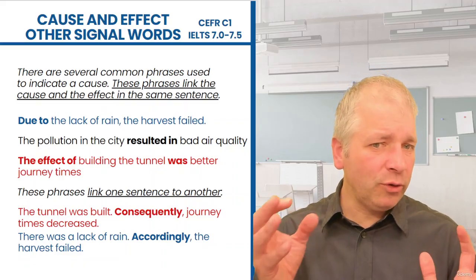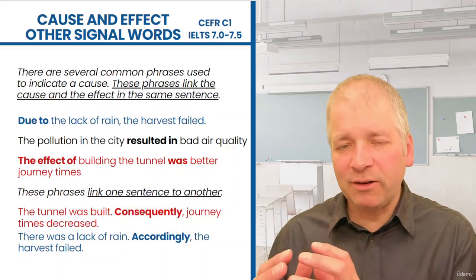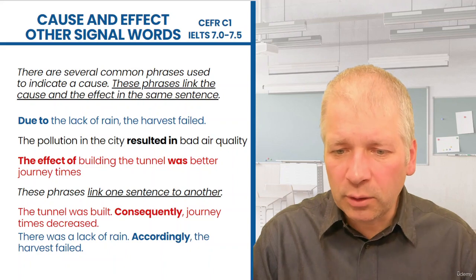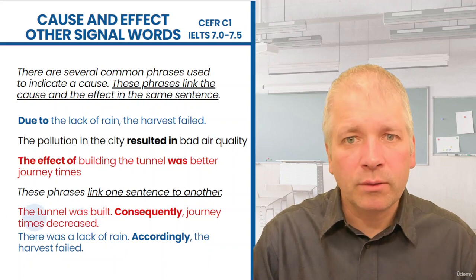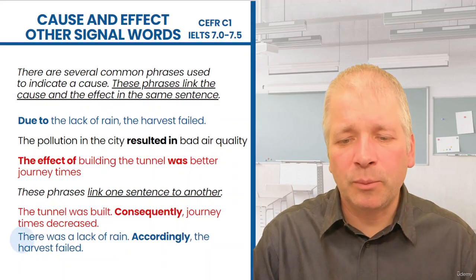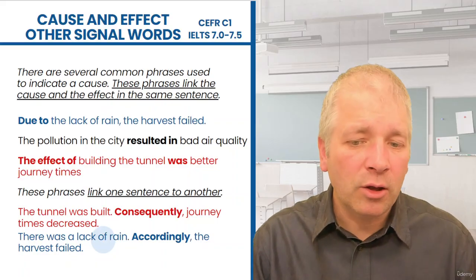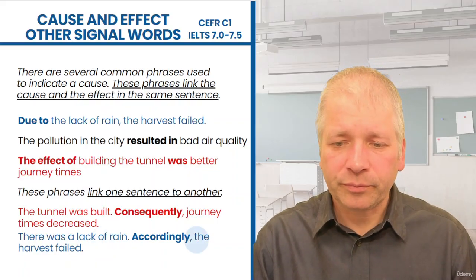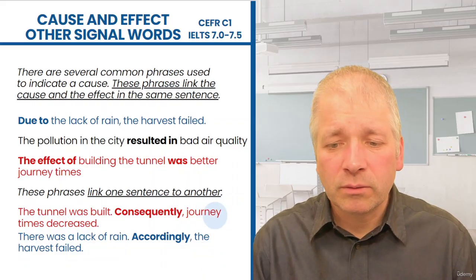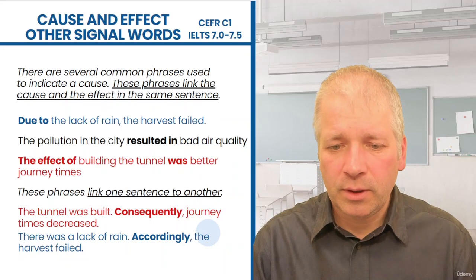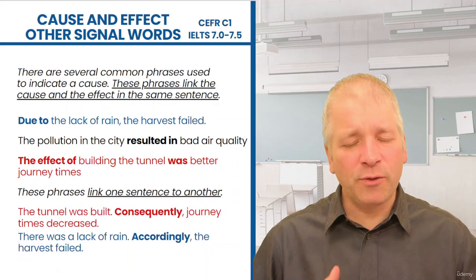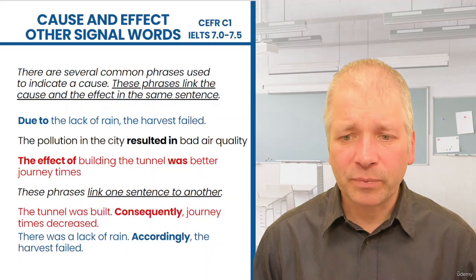Here we cannot reduce the cause into a noun phrase or the effect into a noun phrase. We have to have a full clause. The tunnel was built. Subject, verb. There was a lack of rain. Subject, verb, and then an object afterwards. Journey times decreased. Subject, verb. The harvest failed. Subject, verb. So you have to have that subject and verb, and the verb has to have a time element to it.